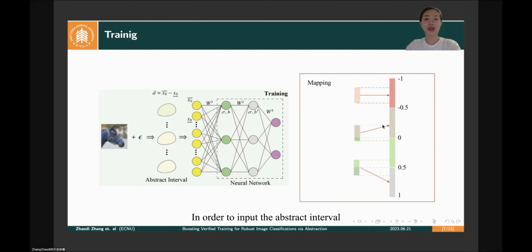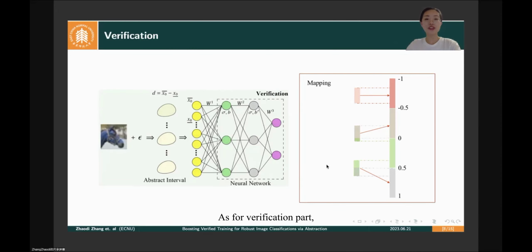In order to input the abstract interval into the network, we input the maximum and minimum values of the abstract interval into the network, and other hyperparameters such as the number of hidden layers are the same as the traditional training method. And for the verification part,